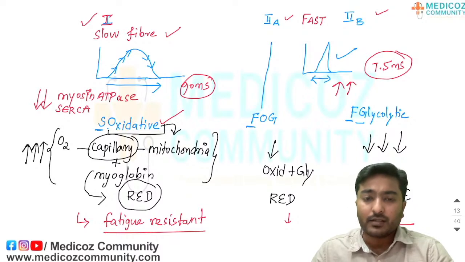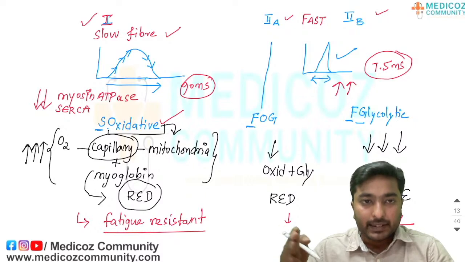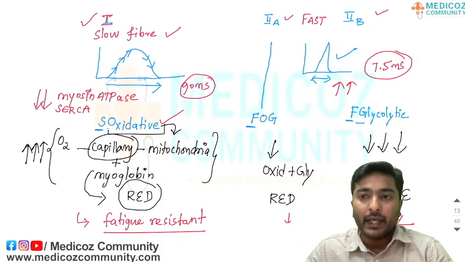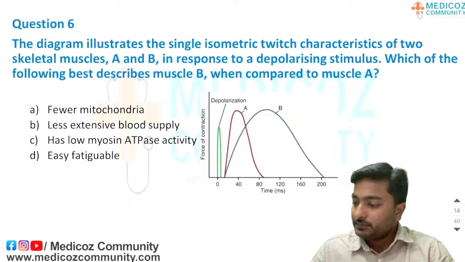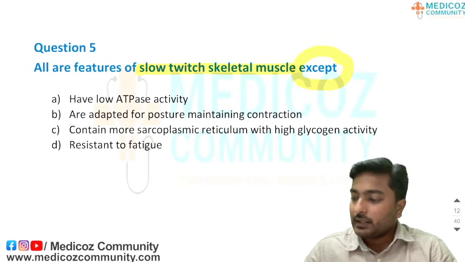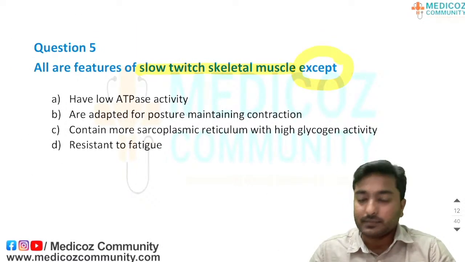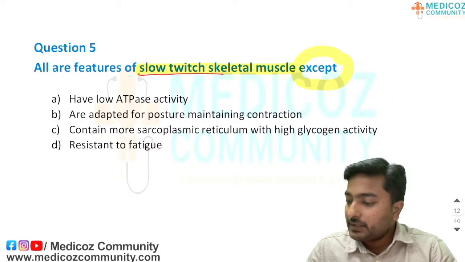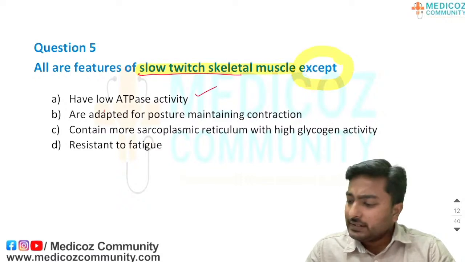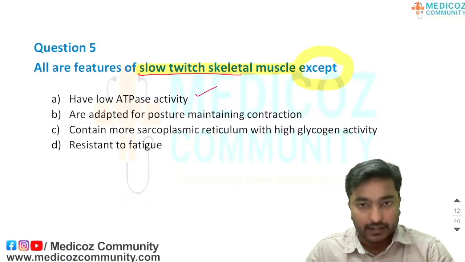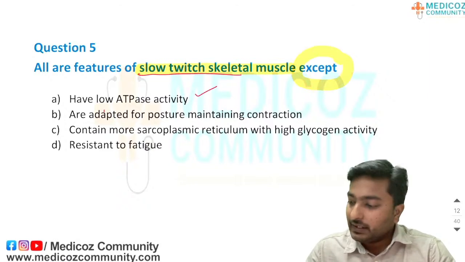So you have to be very clear about the difference between type 1 slow fibers and type 2A and 2B fast fibers. Coming to the MCQ. Now tell me the answer for this question. Slow twitch muscle fibers: it has low ATPase activity. Yes, it has low. It is adapted for posture maintenance. Yes, because it is fatigue resistant, it is adapted.